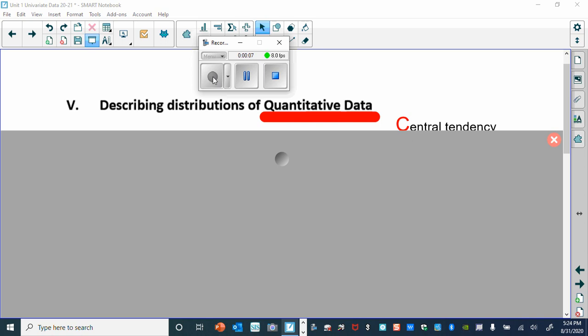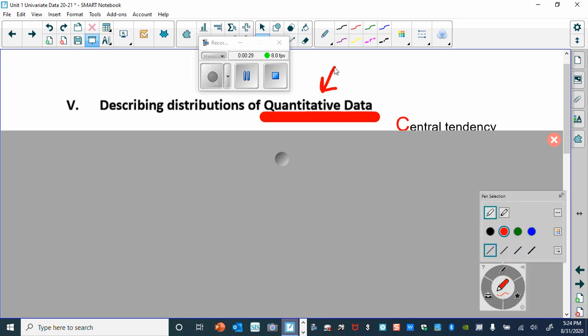I said at the beginning of the unit that statistics is the collection, the display, and the analysis of data. And so in this video, I want to talk about one way that we can analyze data, do an analysis. And this is for quantitative data. Right? I want to highlight this. This is for quantitative data, numerical data. All right?